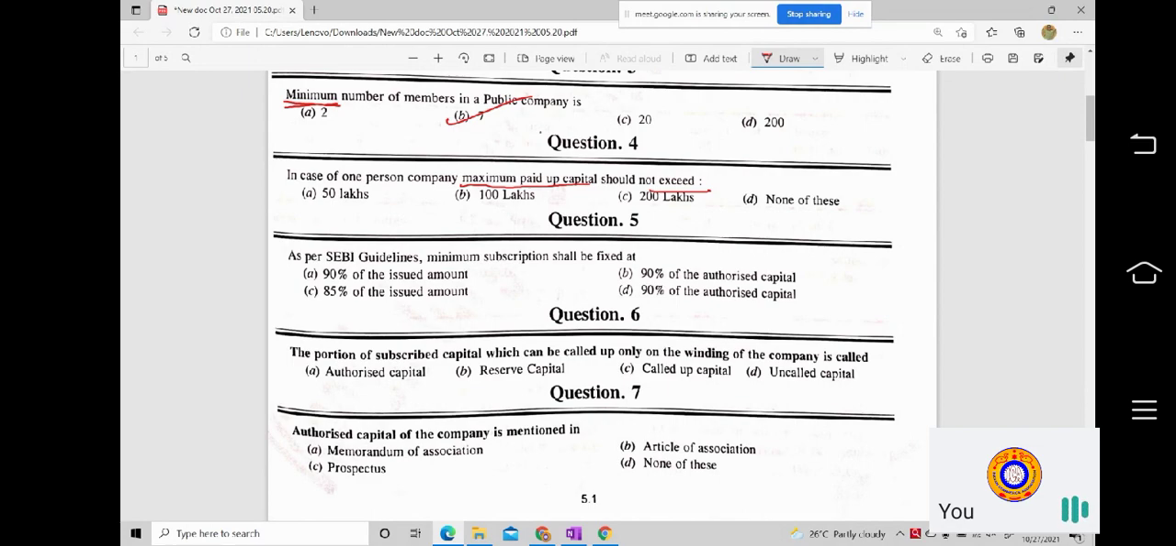So obviously we are asking the maximum limit only. In case of one person company, maximum paid up capital should not exceed, so it said it should not be more than 50 lakhs. Okay. So what will be the answer now? Of course, sometimes the textual, the answer key might also be wrong. But now you tell me, in case of one person company, what is your maximum value of capital? That is maximum paid up capital.